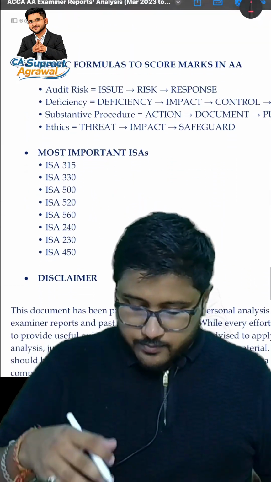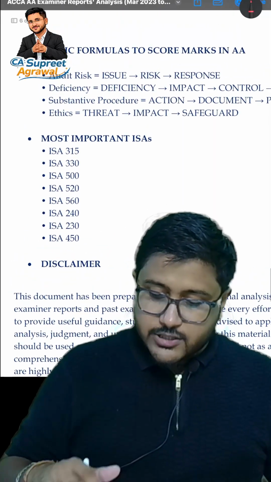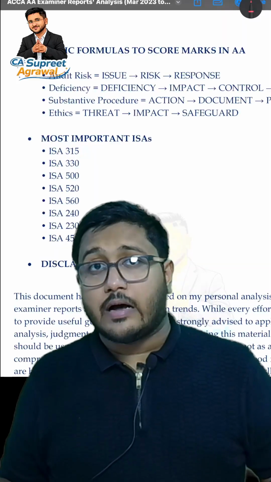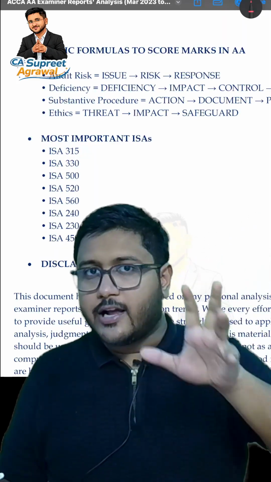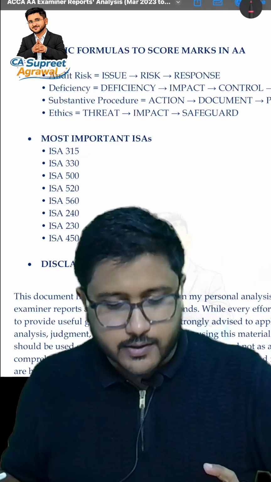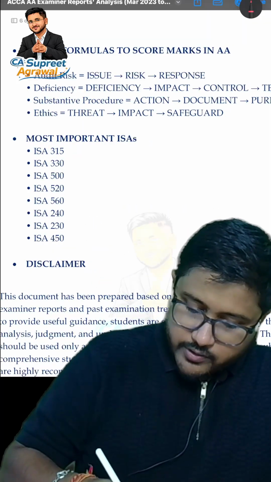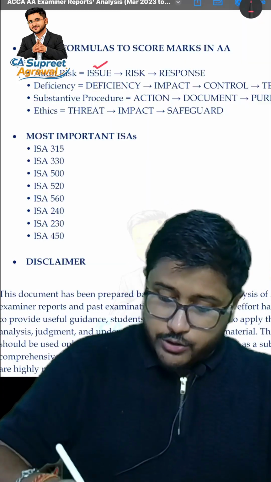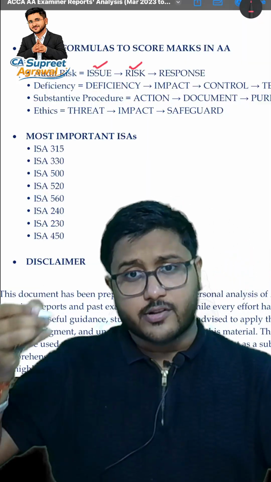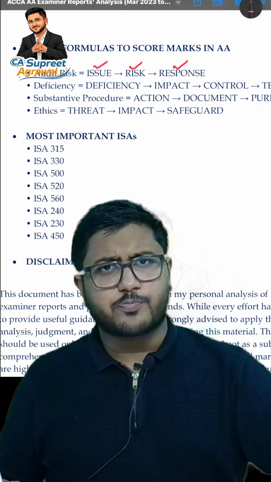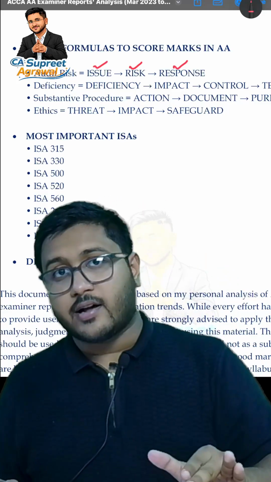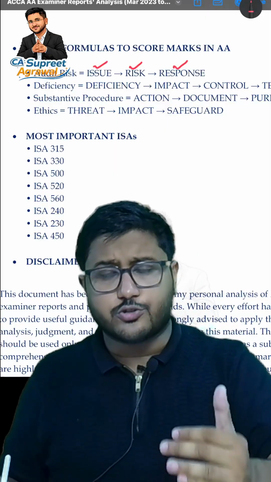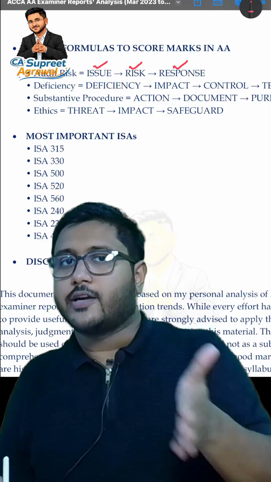Now let me give you something even more important, which is magic formulas to score in AA. So what are these magic formulas? These magic formulas are the thought processes that will help you understand how to answer different questions in AA. So number one is audit risk. In case of audit risk questions, you need to identify the issue first. You need to highlight which type of risk it is and what the impact of it is, and then you have to highlight the auditor's responses. Assuming that all three are asked; if only identification of issues is asked, you will only identify the issues. But if all three are asked, this is the procedure that you need to follow.